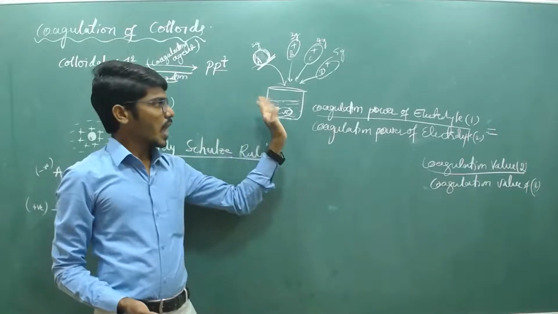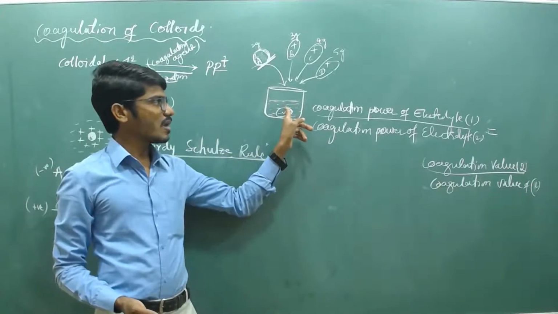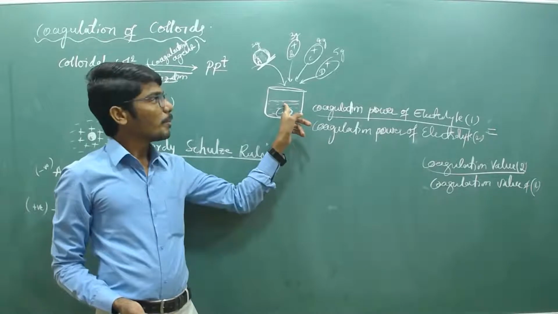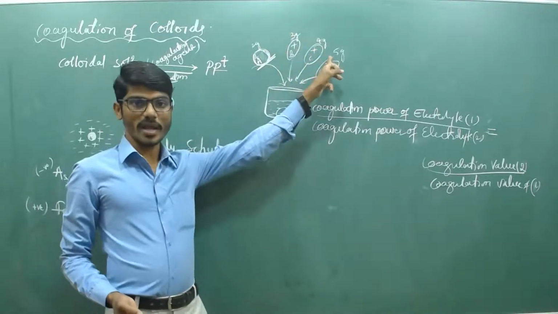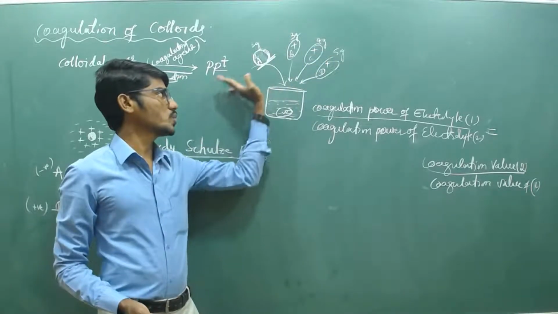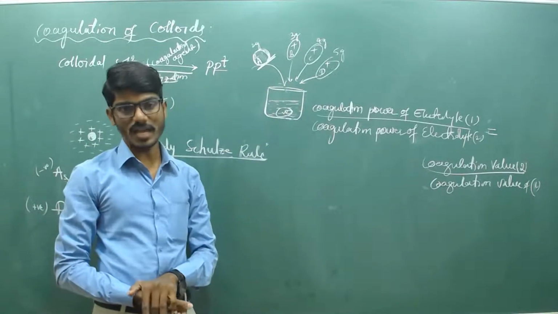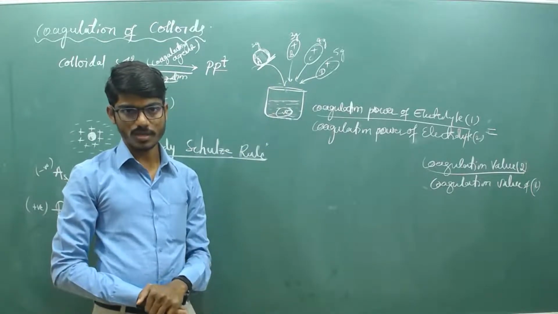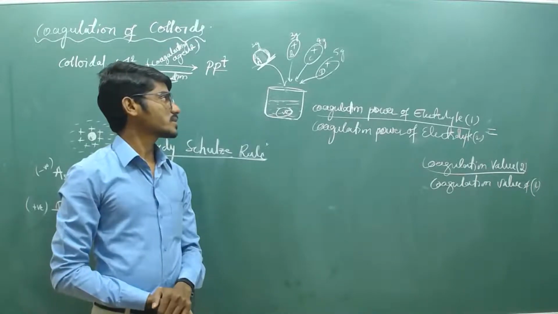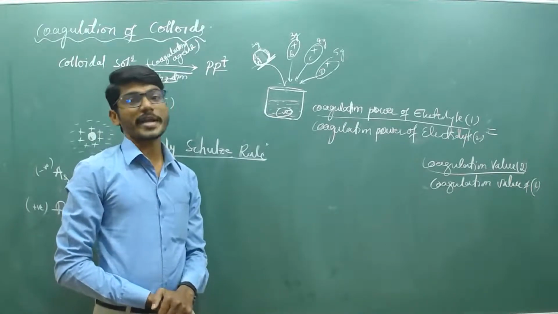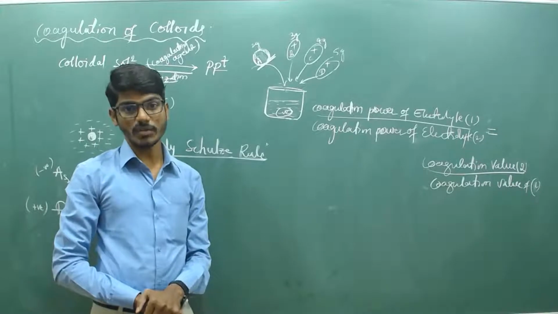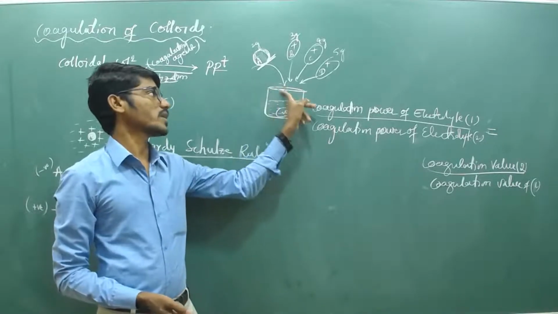So in order to avoid the precipitation of colloidal solution by the addition of some electrolyte, we need to use some other substances, which we can call protecting colloids.